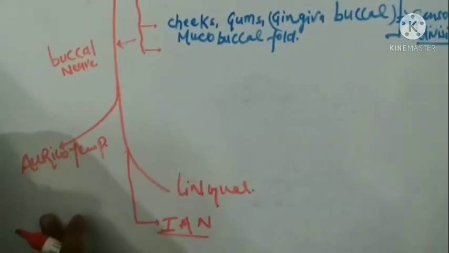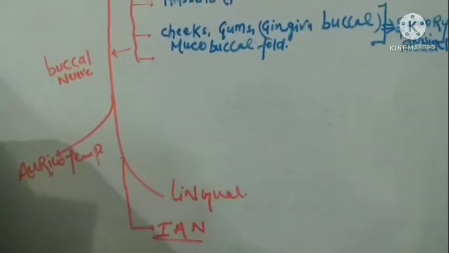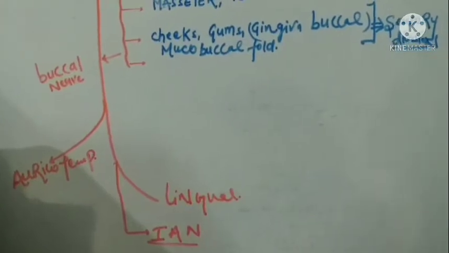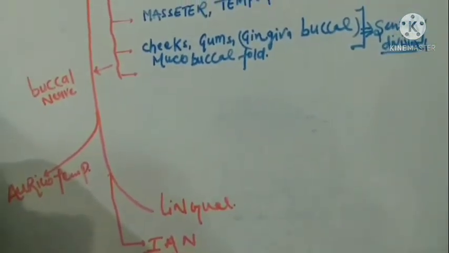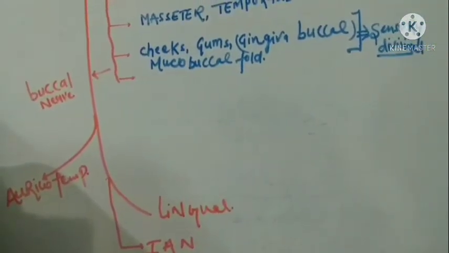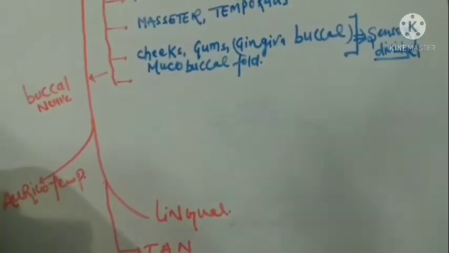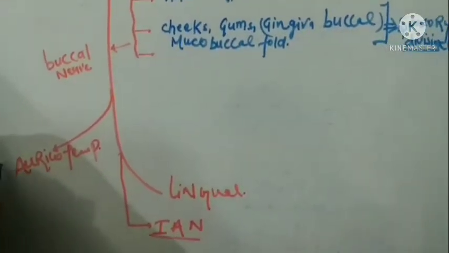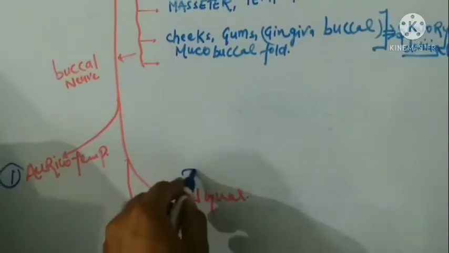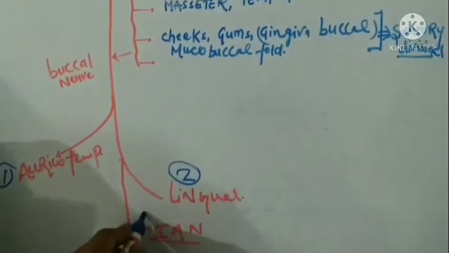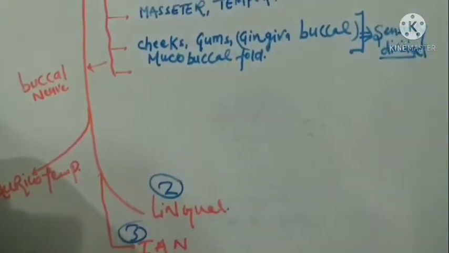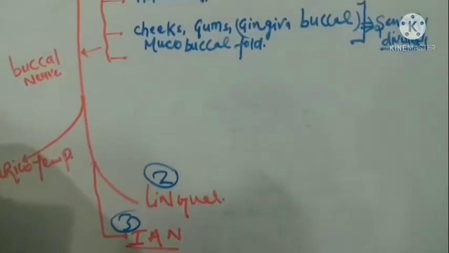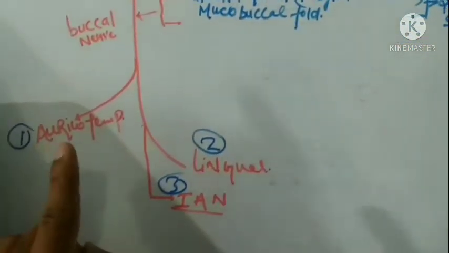These are the three divisions of the mandibular posterior nerve. Okay, posterior division of the mandibular nerve, three branches. Now let's discuss every one by one. The first one is the auriculotemporal, the second one is the lingual nerve division, and the third one is the inferior alveolar nerve division. So let us first discuss the auriculotemporal nerve.